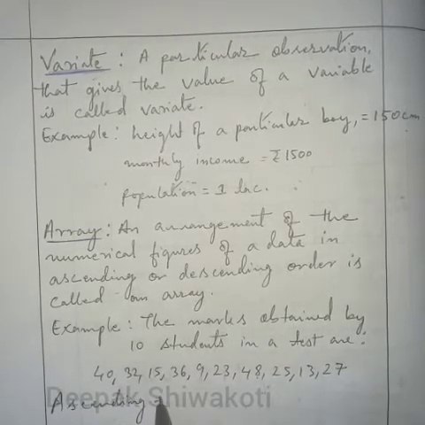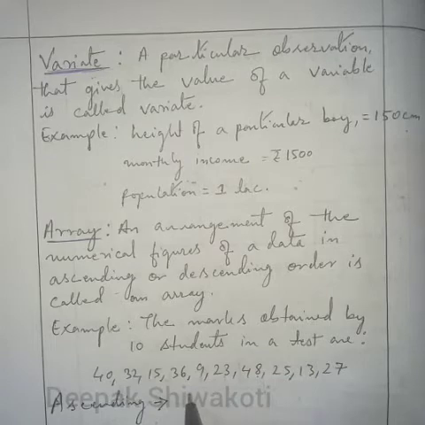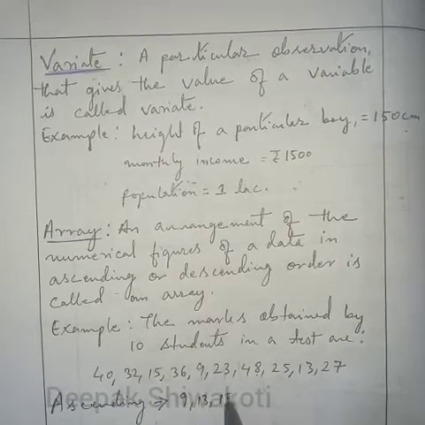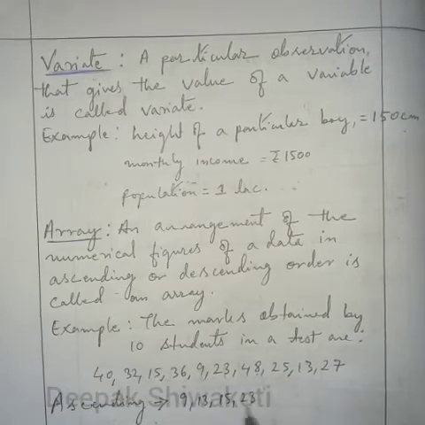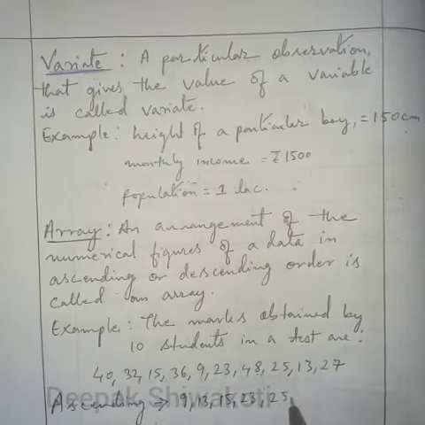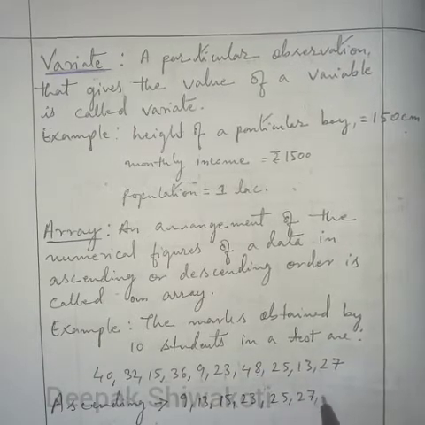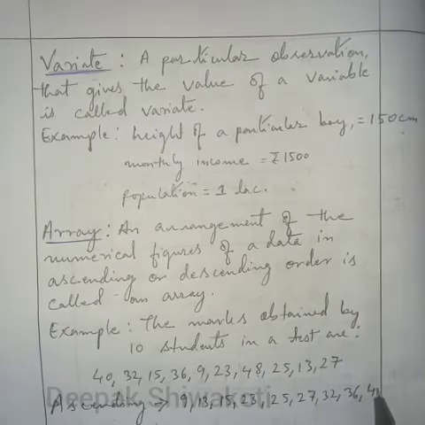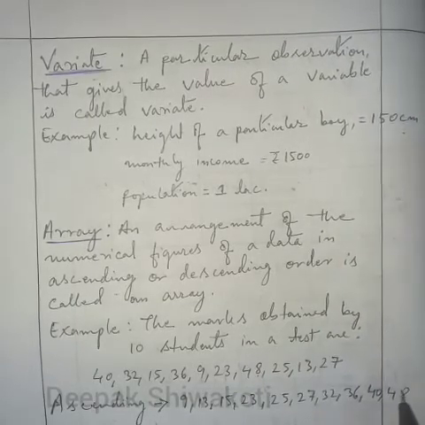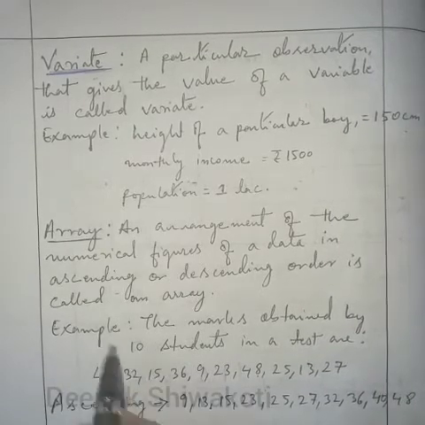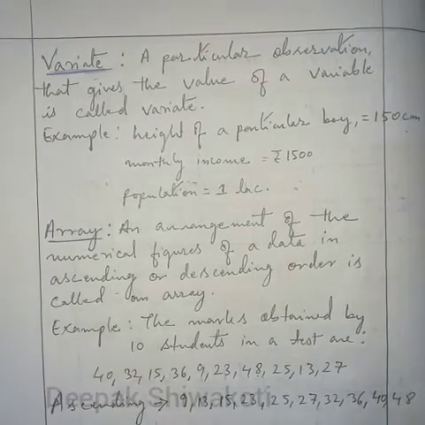Ascending order, this one will be 9, 13, 15, 23. The values are increasing here, ascending. 25, 27, 32, 36, 40 and 48. So here we have arranged this. This kind of arrangement is called an array. So do remember.